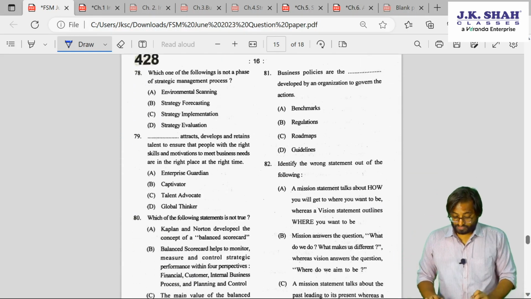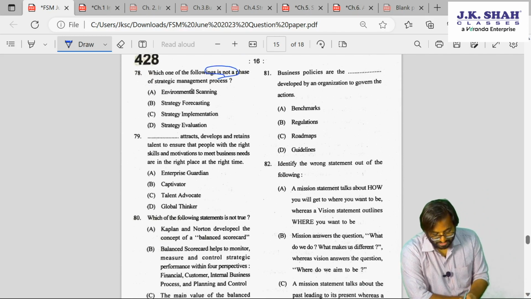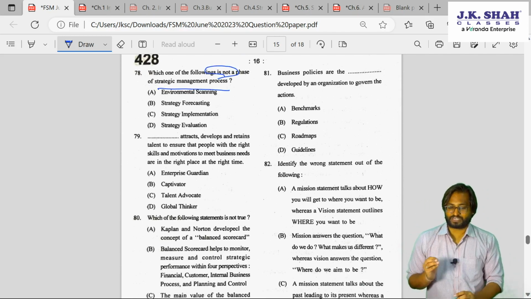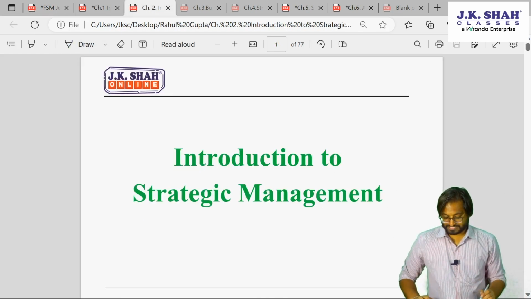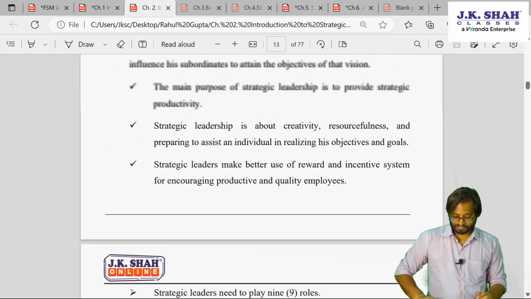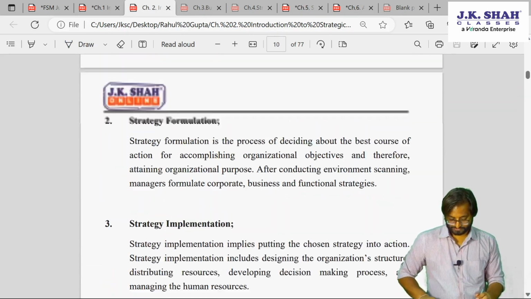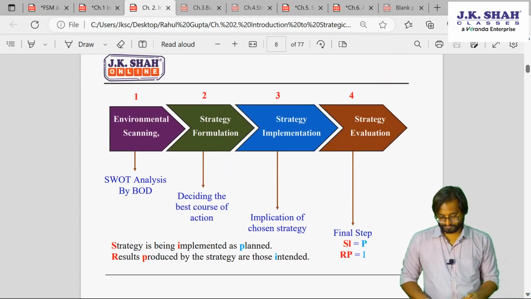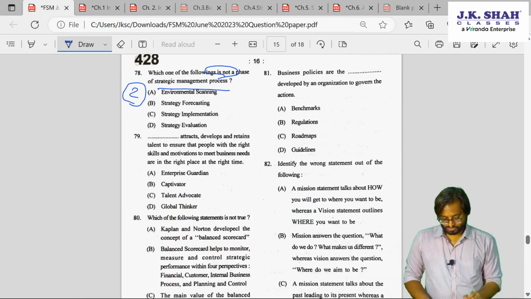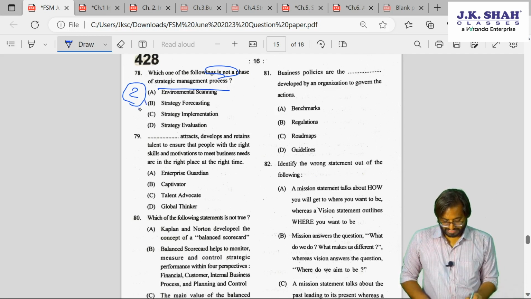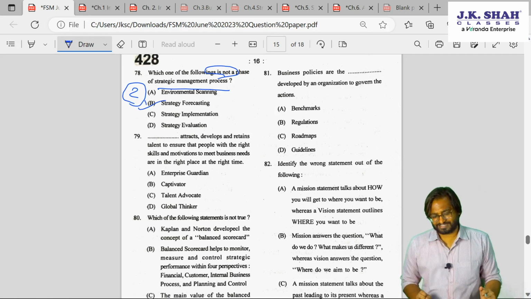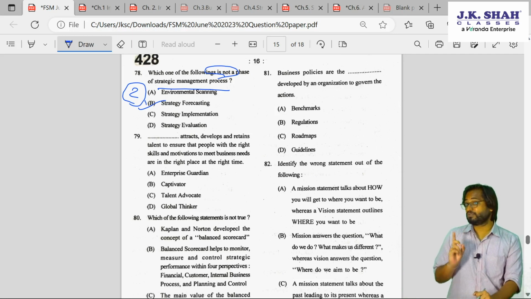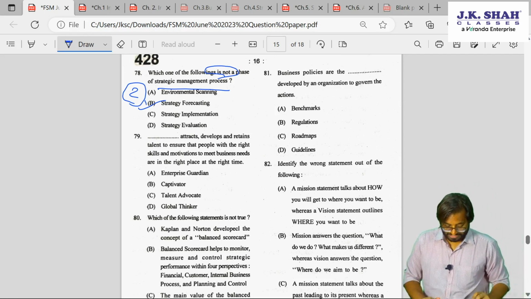Question 78. Which one is not a phase of the SM process? A very simple, straightforward question. This is from chapter 2 in our book. SM process. See here, SM process. I guess you might have understood this. Strategic forecasting is not there, right? Scanning, implementation, evaluation. We have strategy formulation. This is forecasting. So B is your answer.